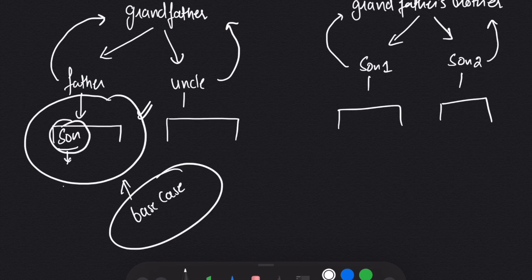So let's see another example from the book. If you ask, what is the factorial of 5? So 5 would say that I can give you the factorial of 5, but before that I need the factorial of 4.